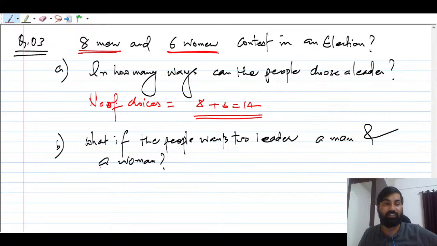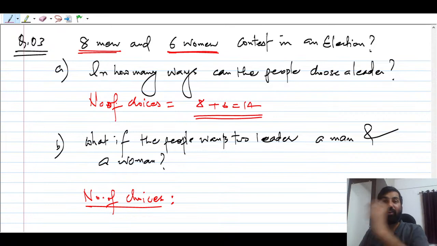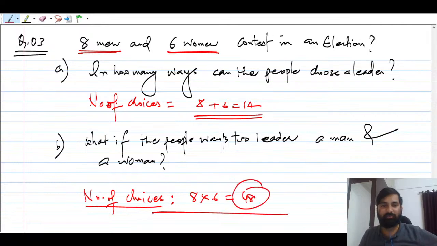The number of choices is going to be what? देखो, in this case one man and one woman, दोनों हमें चाहिए, we want a pair. Okay, understood? So 8 into 6, which is 48 choices.